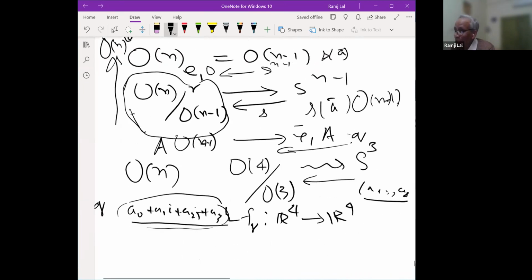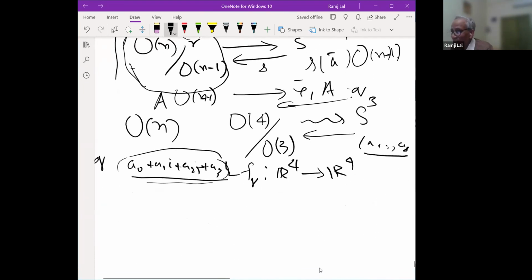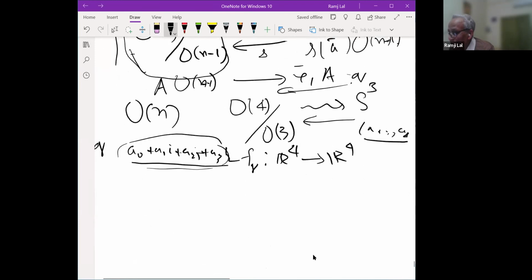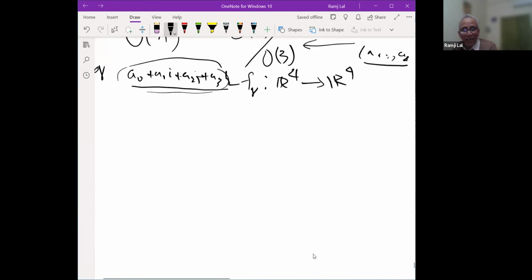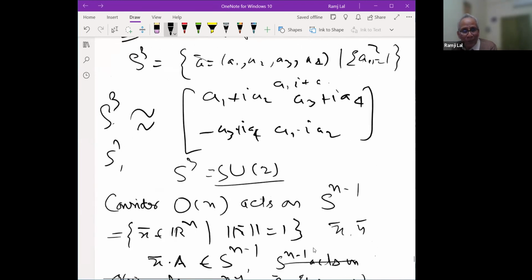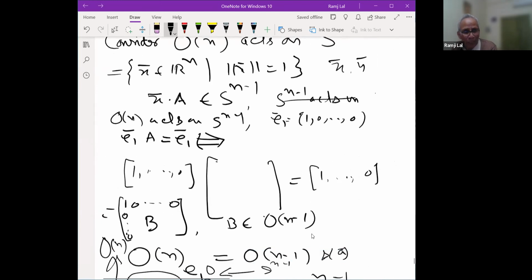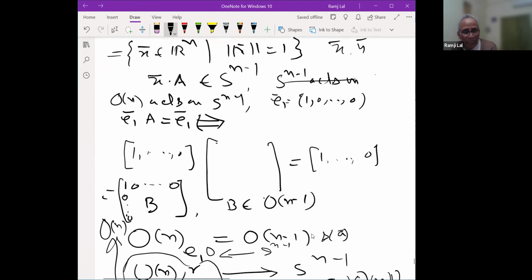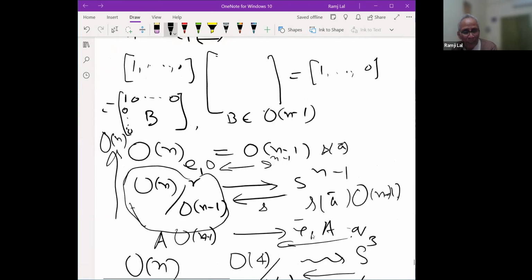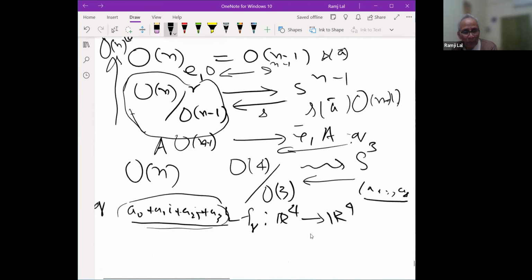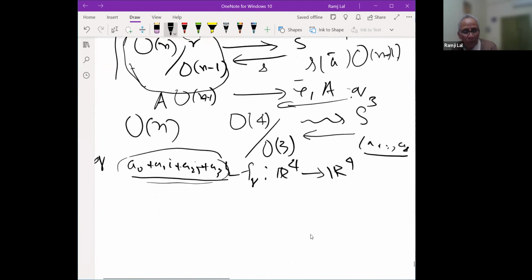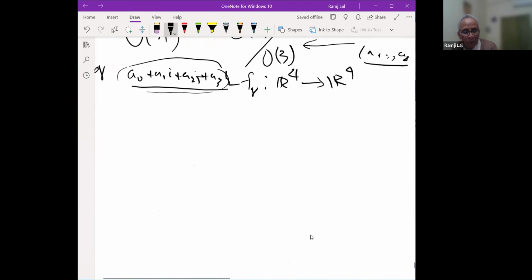So I have done a little bit about SU2 and O4. The algebraic structure and related things I will discuss more. For example, we will come to the topological setting a little later.